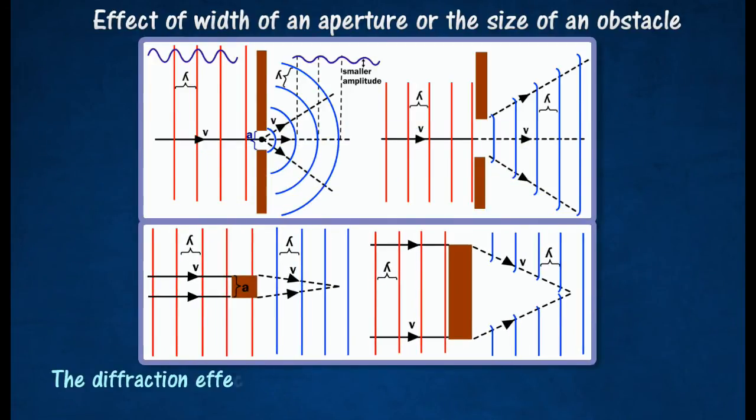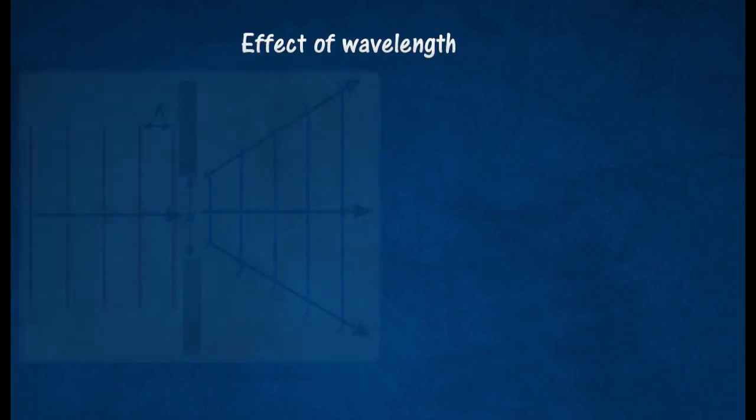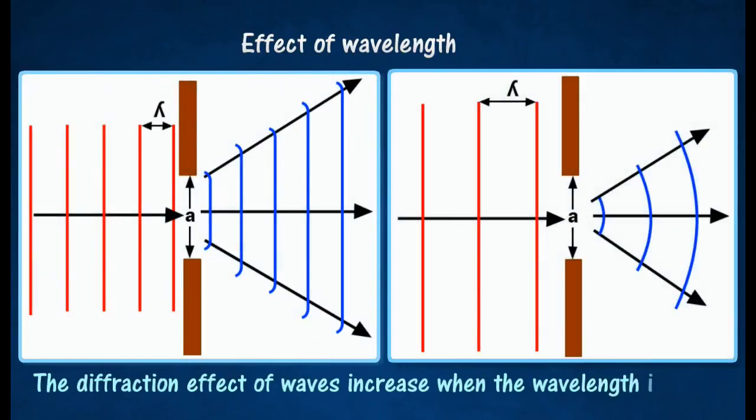Thus, the effect of diffraction of water waves becomes obvious when the size of the obstacle and width of the aperture decrease. The effect of diffraction of water waves becomes obvious when the wavelength of the water waves increases.